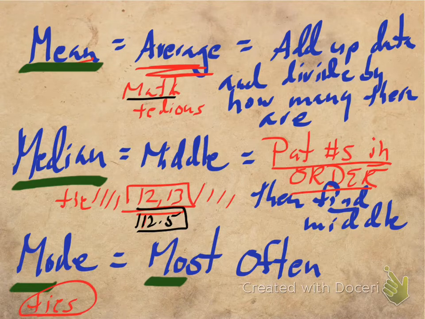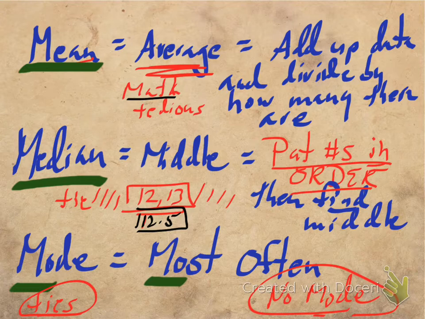So we have to be careful of ties when we're doing the mode, and we also have to be careful of ones where nothing happens more than anything else. Either everything only happens one time, or we have multiple ties where everything happens the same number of times. In that case, there's no mode. Like I said, mode can be kind of a little bit persnickety. It seems like a really easy one, but when you really get into it, some of the very particular rules about mode actually make it pretty tricky. So while mean, median, mode are familiar to you, no doubt, there are things to watch out for.